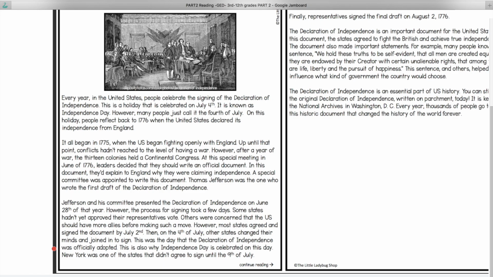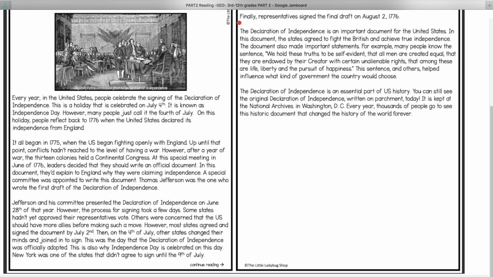New York was one of the states that didn't agree to sign until the 9th of July. Finally, representatives signed the final draft on August 2nd, 1776.